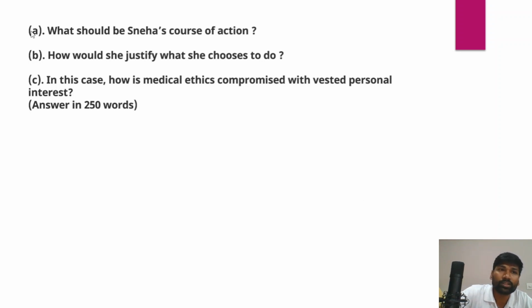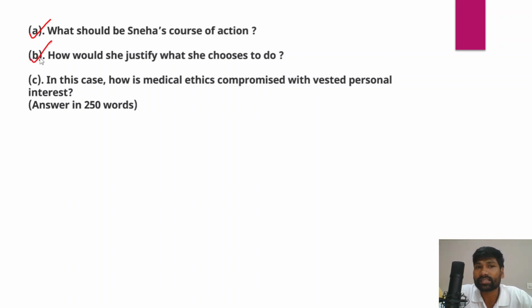So you have to write all these options, and you need to evaluate all these options one by one. And secondly, how would she justify what she chooses to do, right? For example, if Sneha chooses to give this order to her brother, how would Sneha justify giving the order to her brother? If Sneha gave the order to another bidder, rejecting her brother's tender, how could Sneha justify not giving the order to her brother? You need to write that in the second part of the question.